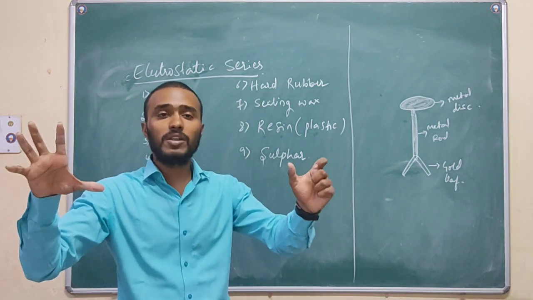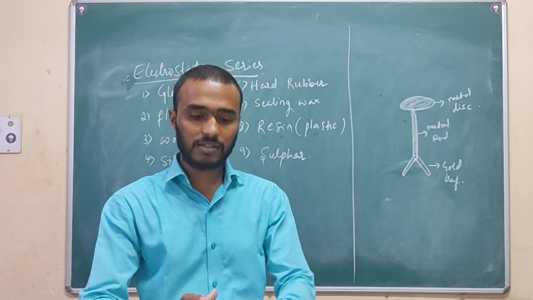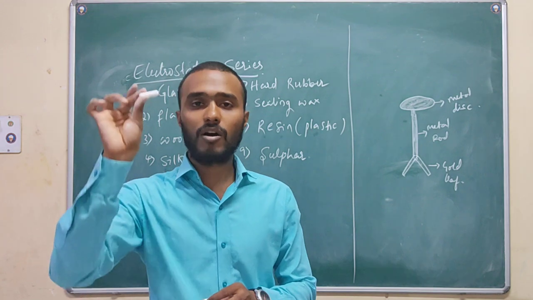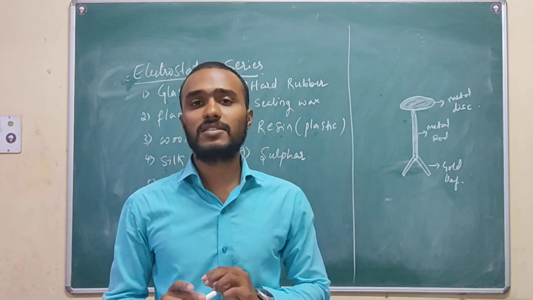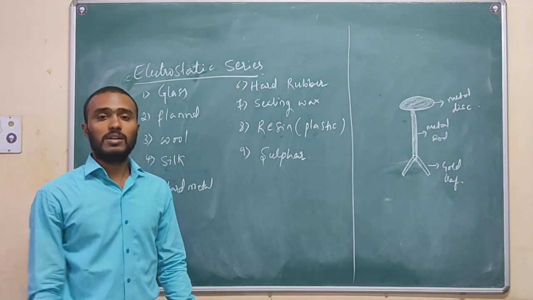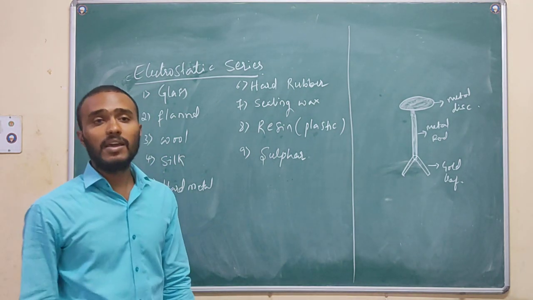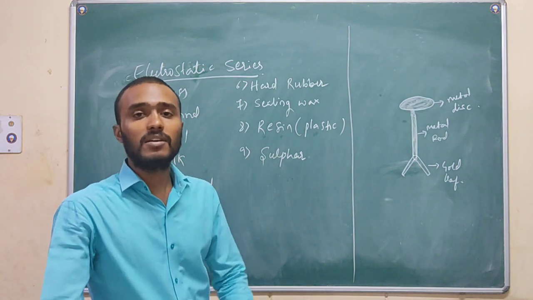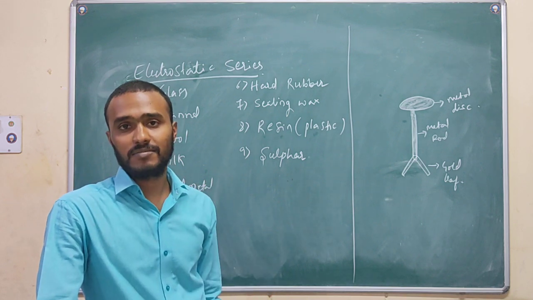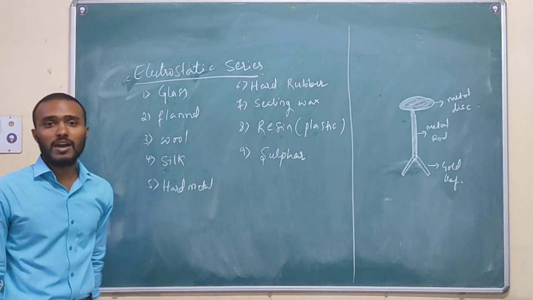That means in nature, how many materials we have, insulator materials and other materials, they collected by rubbing different materials in different trials, recording what kind of charge is being acquired, and all the details regarding these charges. Finally, they have made a series. Series means a list, you may call it, or a member of substances. In this series, there are 9 substances they have given here.